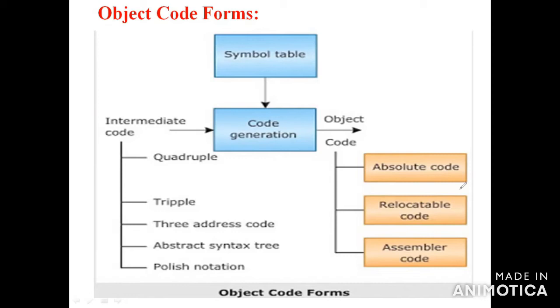Three things. One is absolute machine code. Second one is relocatable code. Third one is assembler code. So these are all the object code forms.